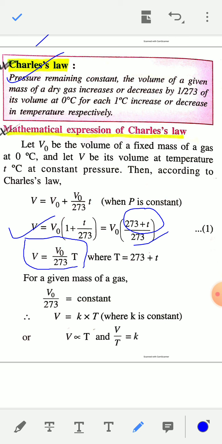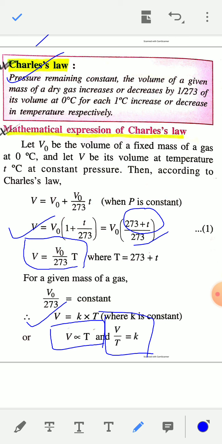Now for a given mass of a gas, V0 by 273 remains constant. So you can write capital V, the volume at t degrees Celsius, is equal to K into capital T, where K is a constant. So V is directly proportional to capital T. Volume of the gas is directly proportional to absolute temperature. Capital T is the temperature in Kelvin scale, which is also called absolute temperature. Or V by T is equal to constant.